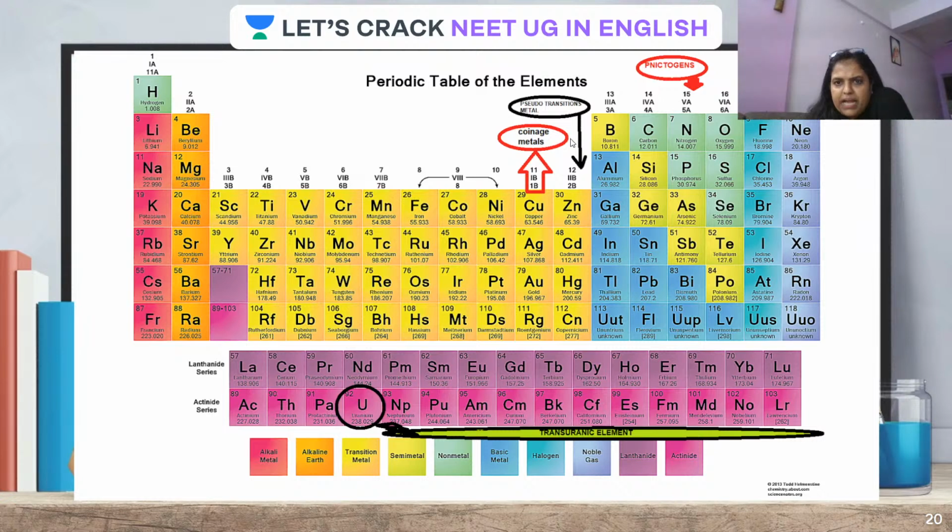Now apart from that, you can see this 11th group element, can you see copper, silver, and gold? You must have heard that in our past, long back, we used to use copper coins, silver coins, gold coins, which our forefathers used to have.